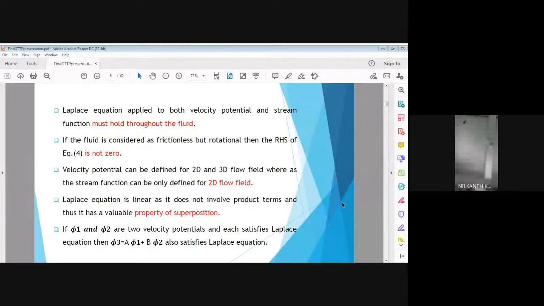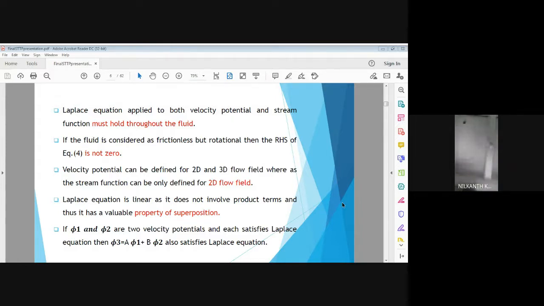And another point about this velocity potential and stream function can be differentiated. We must note that velocity potential can be applied for two-dimensional flow field as well as three-dimensional flow field, but it is quite important to note that a stream function can only be applied for 2D field, not 3D field.